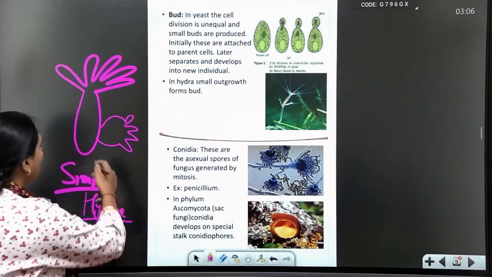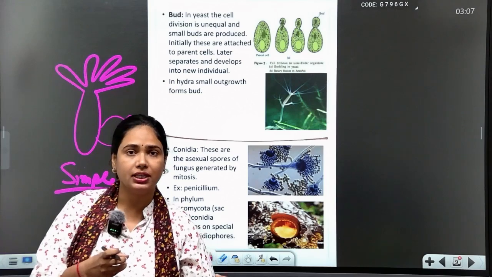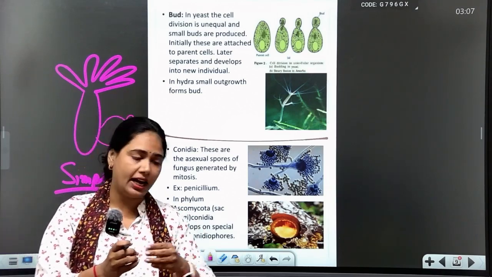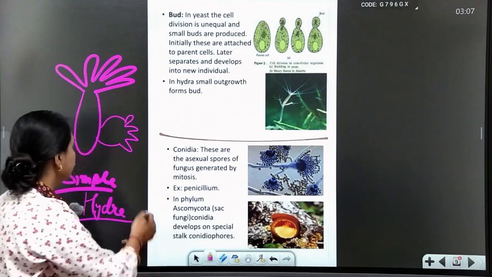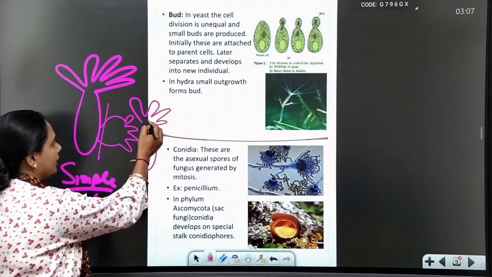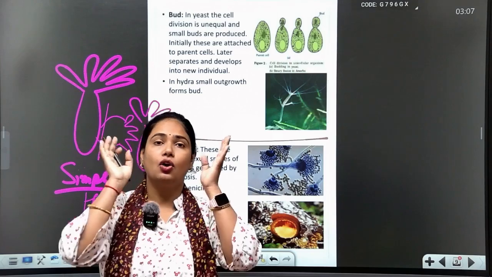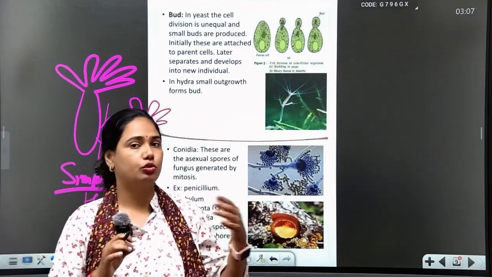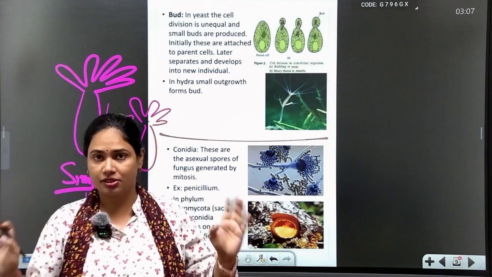The bud detaches and forms a separate adult, a separate offspring, a little Hydra. This is known as a simple method of asexual reproduction, single parent to offspring reproduction. This is known as the budding system.